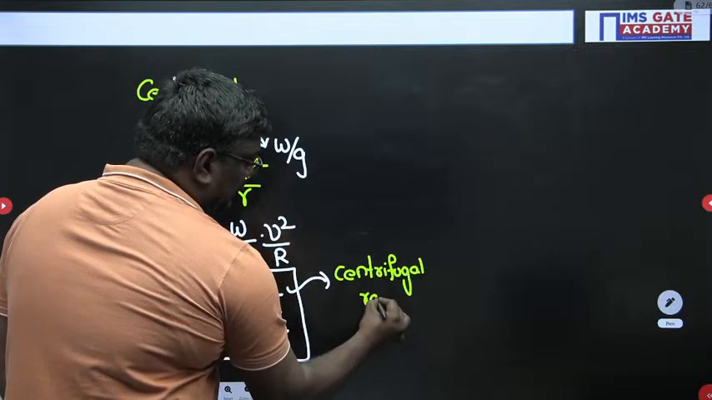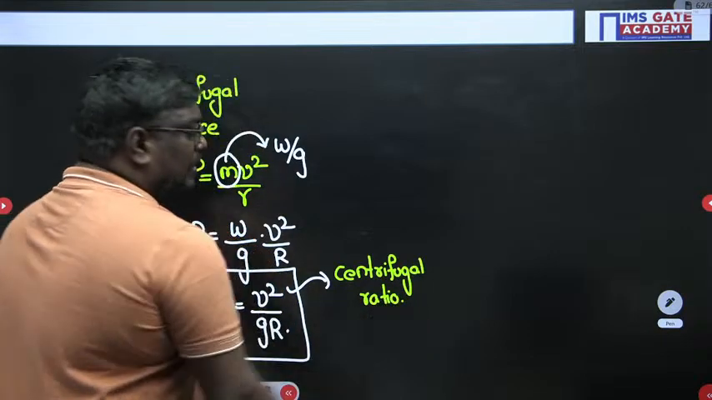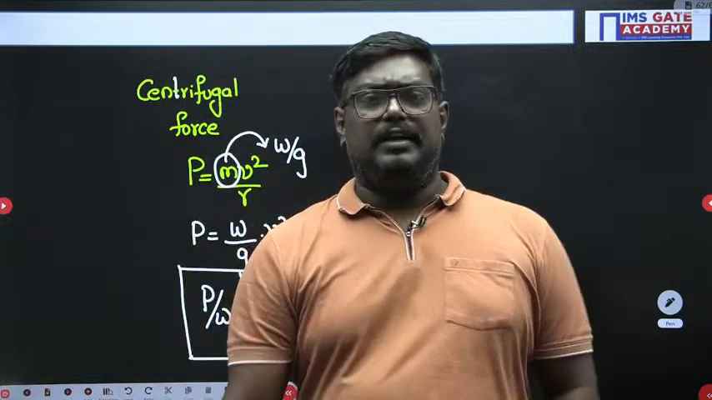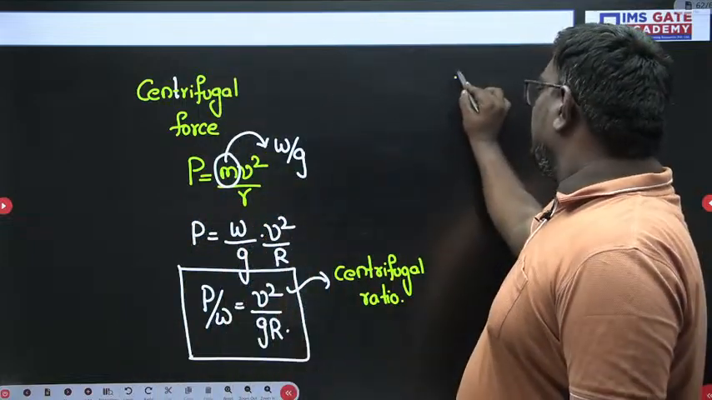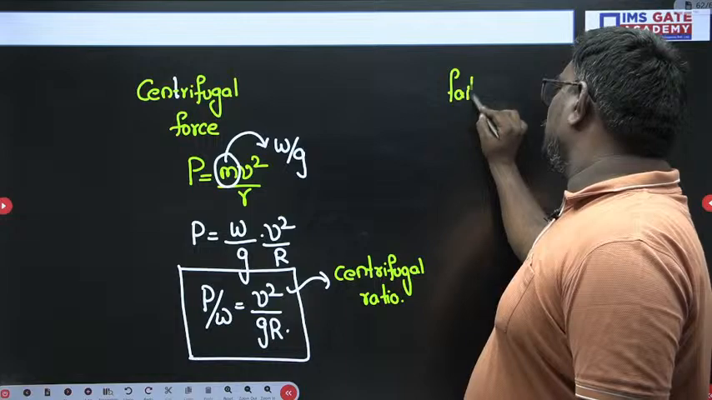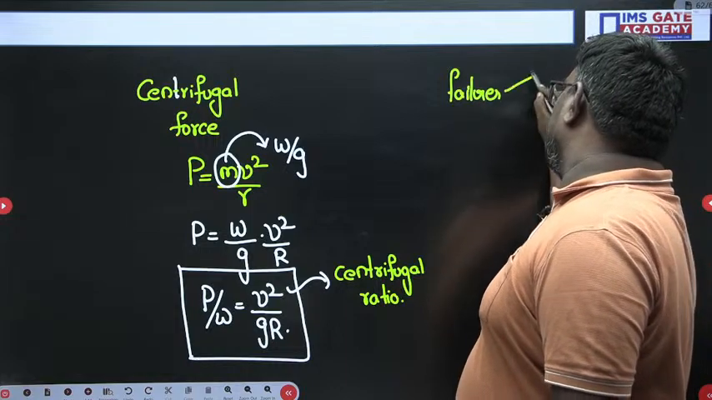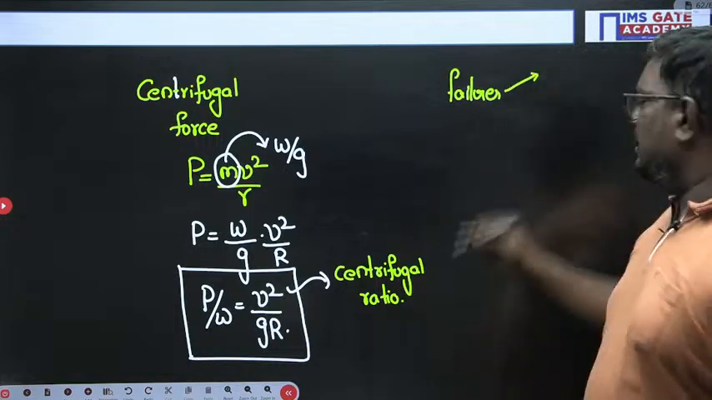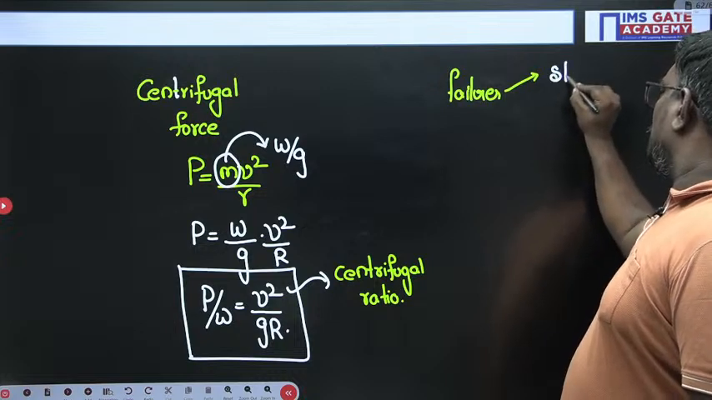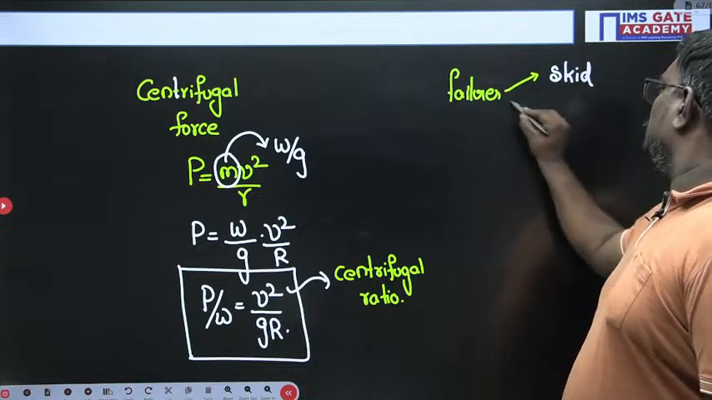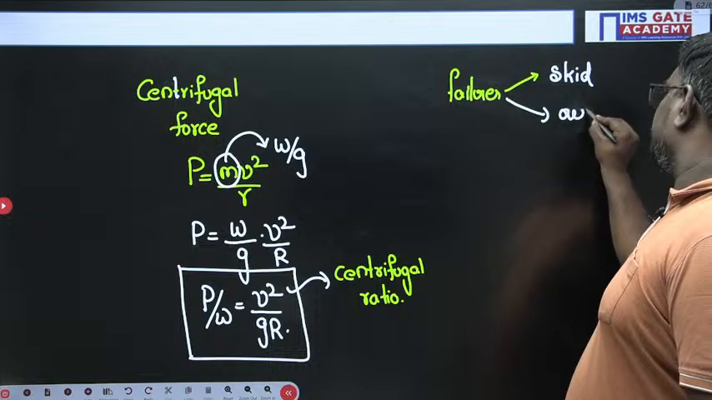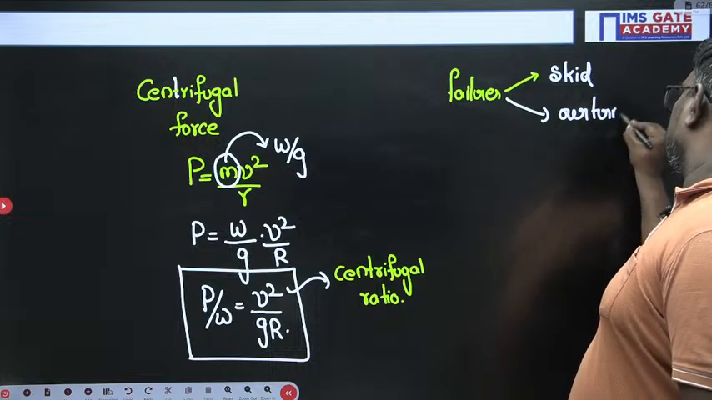Now see students, if I take a vehicle, there can be two chances of failure, mainly. One is skidding, as you all know, and the other one is overturning.